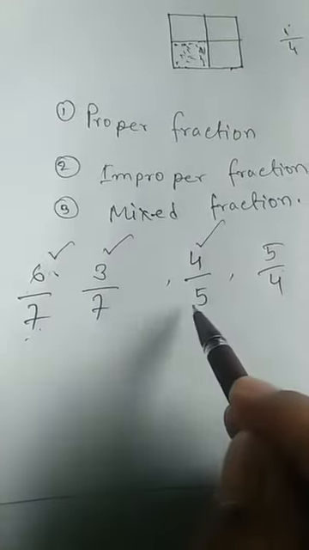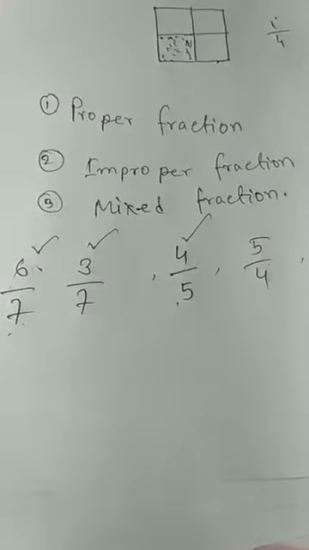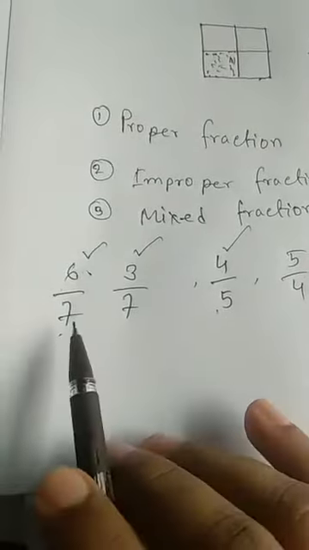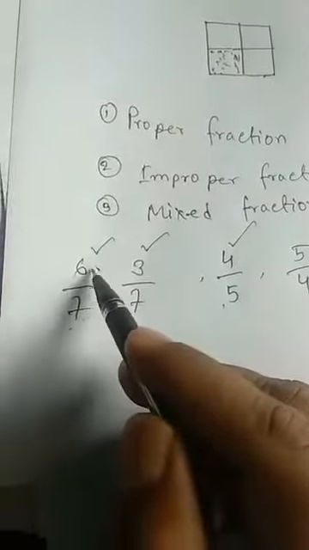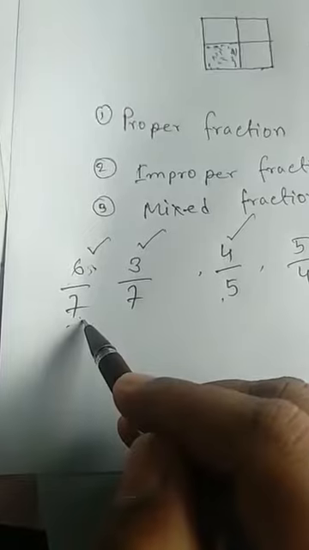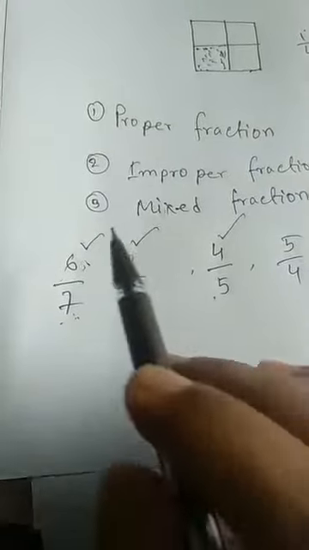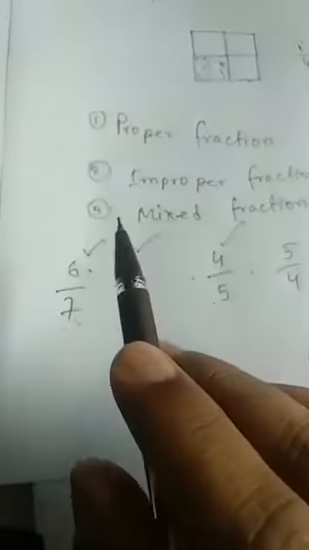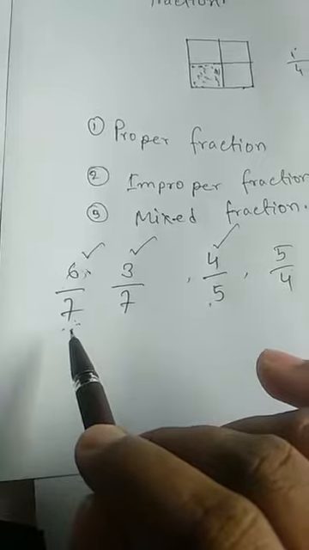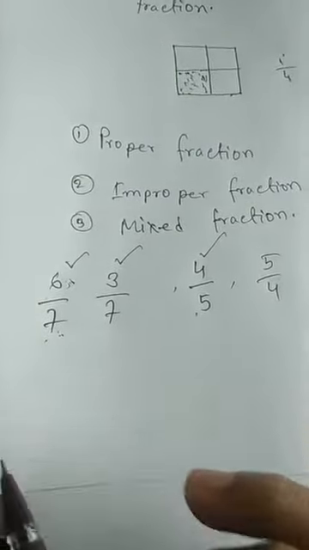The value of this fraction will be less than 1. You see the upper one is 6, the lower one is 7, and 7 is greater than 6. So we can say: the fraction whose numerator is smaller than the denominator, or the fraction less than 1, is called a proper fraction.